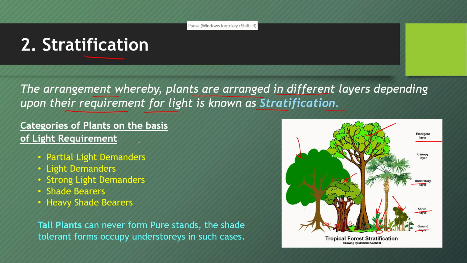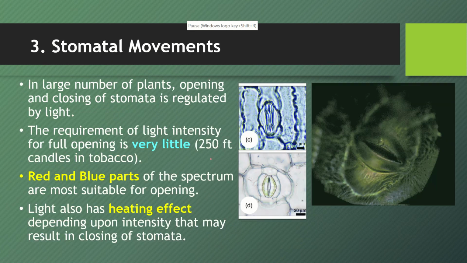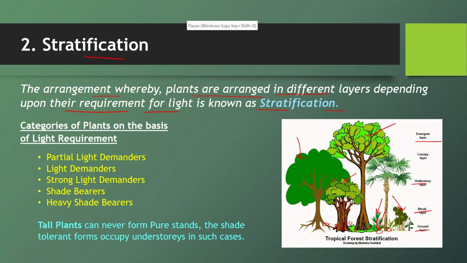Now depending upon the requirement, we have categorized plants into these 5 types. The first are called partial light demanders. It means plants which can grow as an understory below the top layer. If you visit a forest community, the common species that grow in this layer include Ziziphus, then Dalbergia, then another common plant is Albizia.